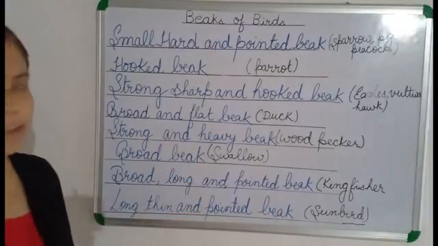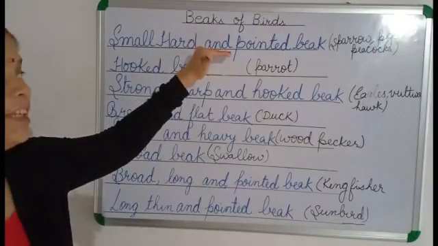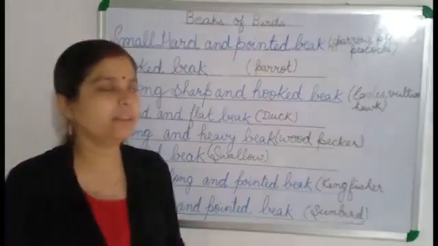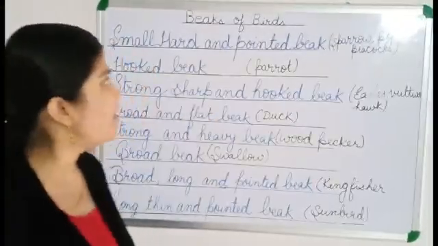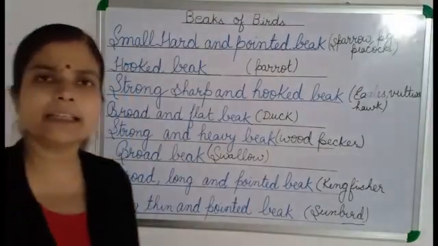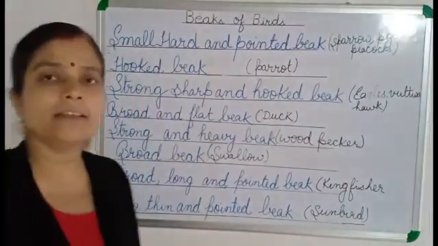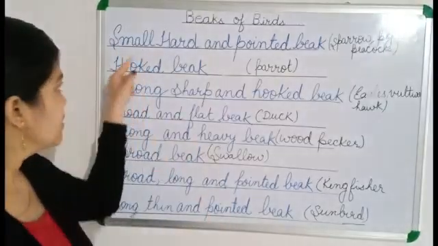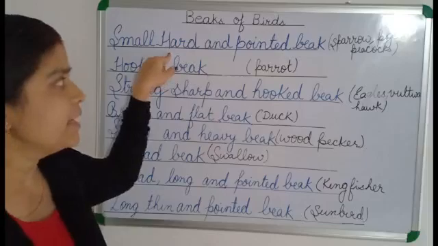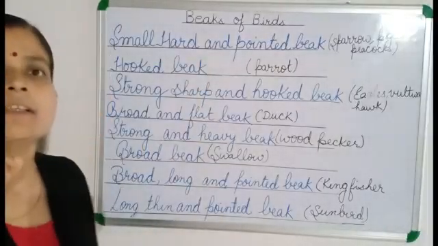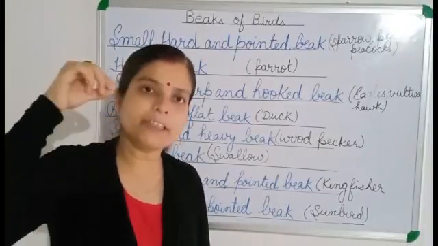One by one. First of all, the small, hard and pointed beak. For example, sparrow, pigeon and peacock have a small, hard and pointed beak because they eat grains. They crack the nuts. They have a small and hard beak because they have to crack the nuts, and a pointed beak because they have to pick the seed from the ground. When the beak is pointed, it is easy for them to pick it up.